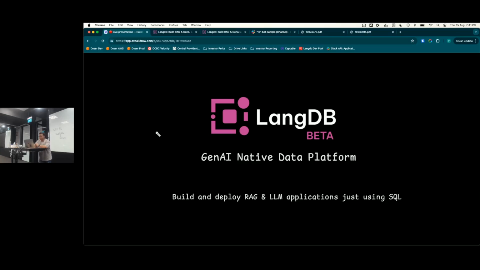So today we'll talk about LangDB, how you can actually build end-to-end LLM applications. We'll also talk about agentic workflows and a few other techniques just using SQL and LangDB.